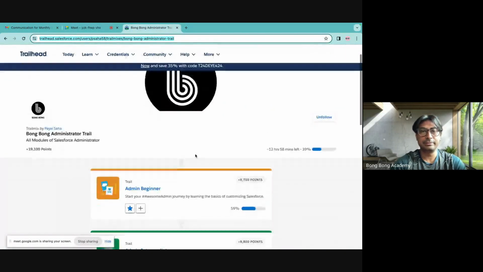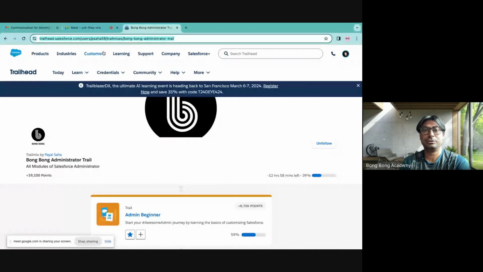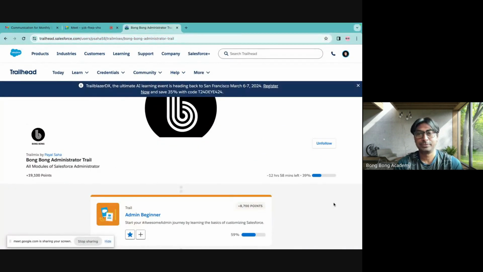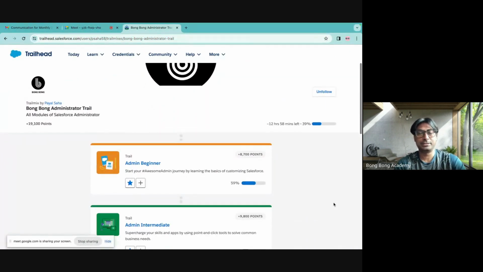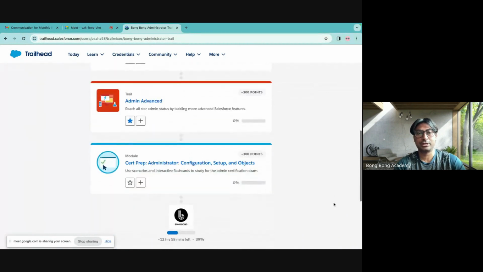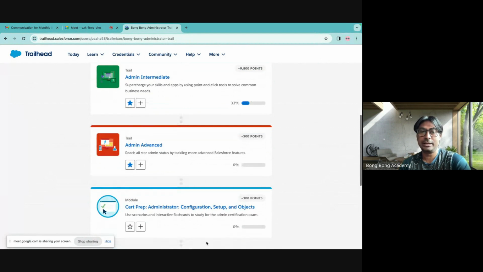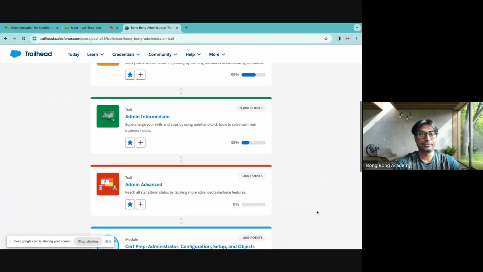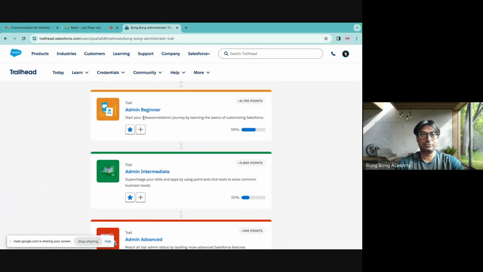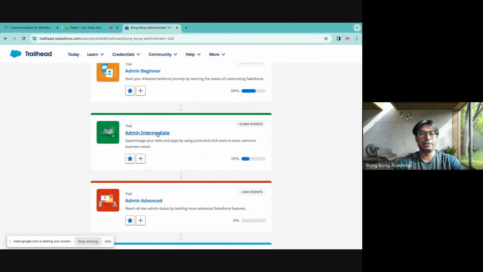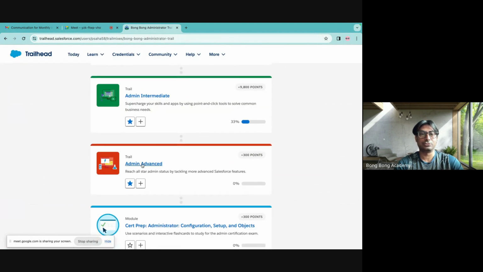So this is the training material which you have to do on your own. Please go through this, and whatever structure is there will prepare you for the admin course as well as later the admin certification. There are 3 steps. The first course would be related to beginner, then there would be an intermediate course, and then there is an advanced course, right?